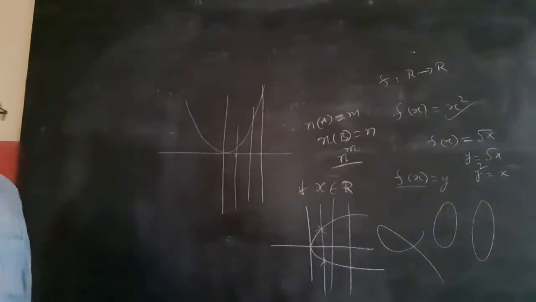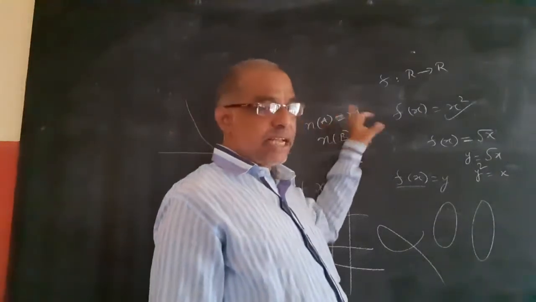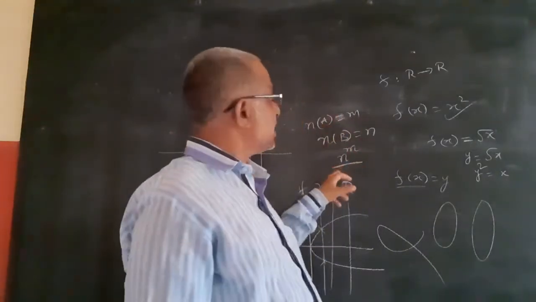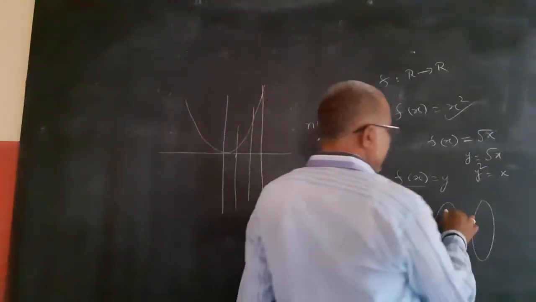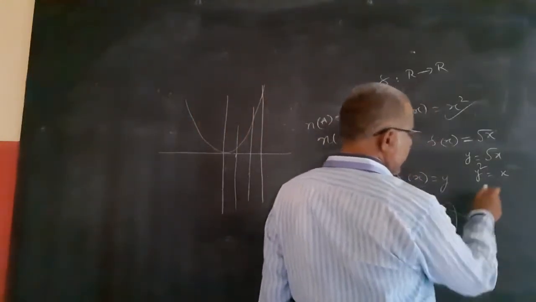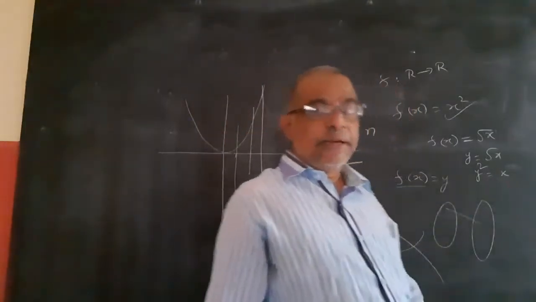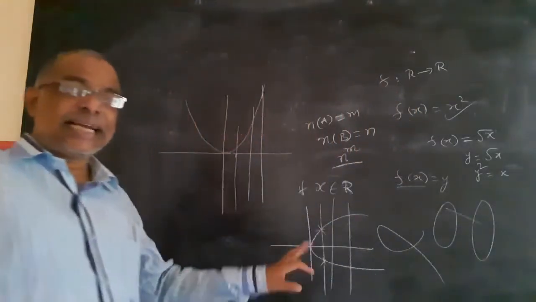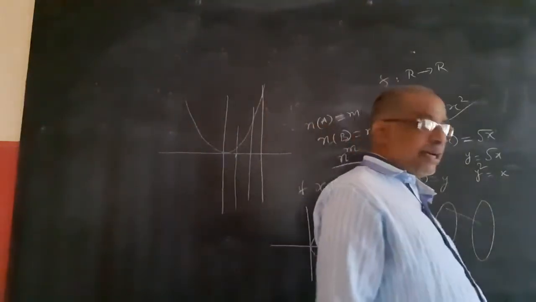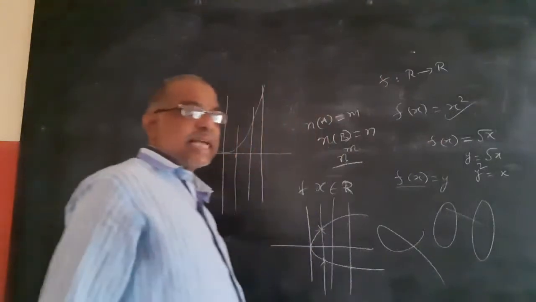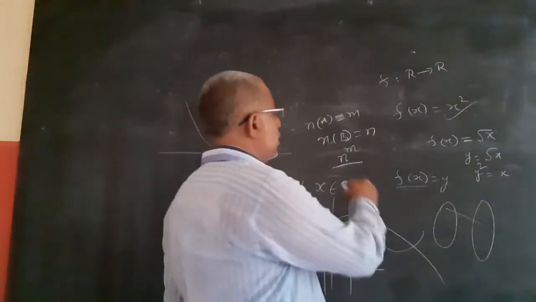If A has m elements and B has n elements, then the number of functions is n power m. Because in A, the first element can map to any of the n elements, and the second element can also be mapped to the same element, so again n choices. So n into n for m times, for all the m elements. That is n power m functions we can get.